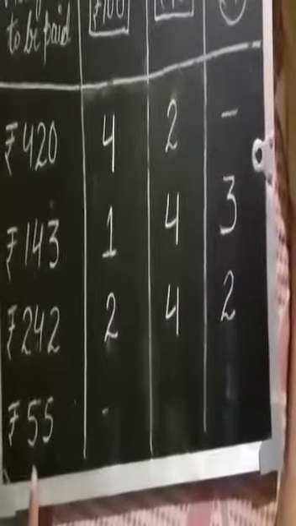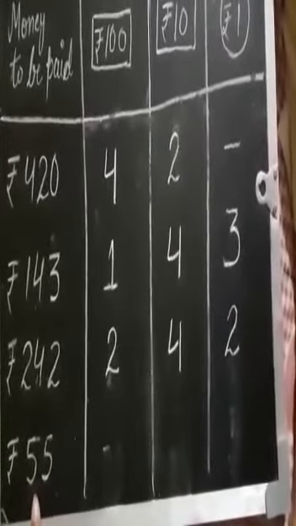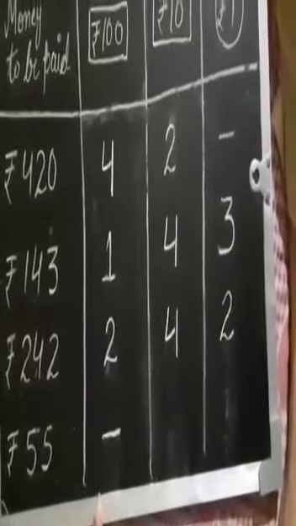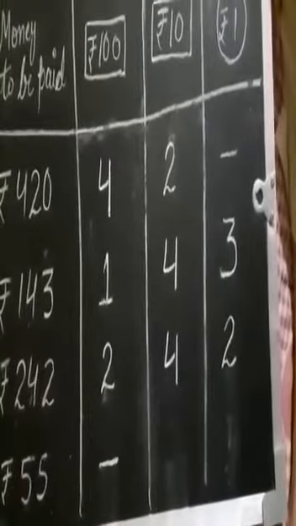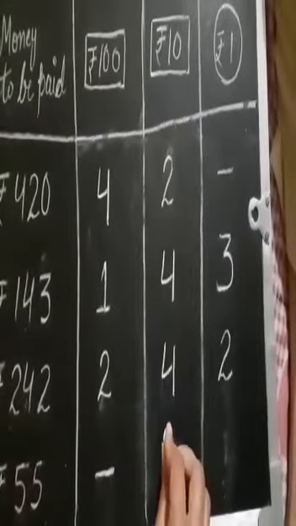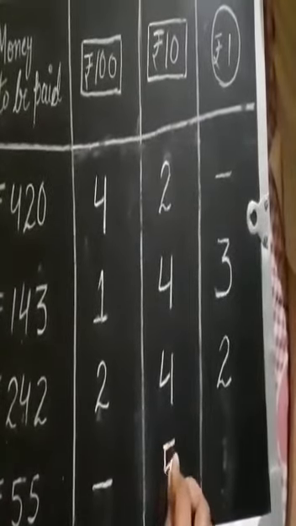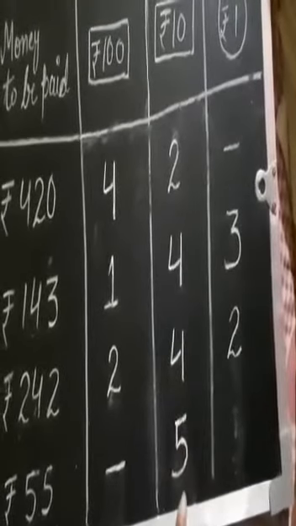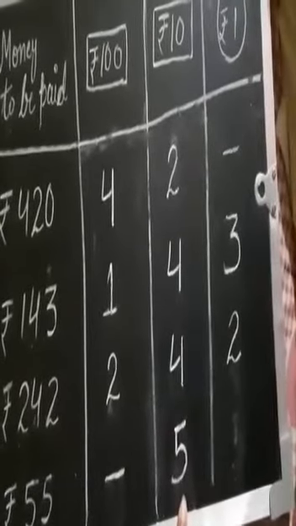Now come to the last one. This is rupees 55. So obviously, as it is less than 100, there is no need to give any 100 rupee note. We will give 5 notes of 10 rupees. Now the amount becomes rupees 50.